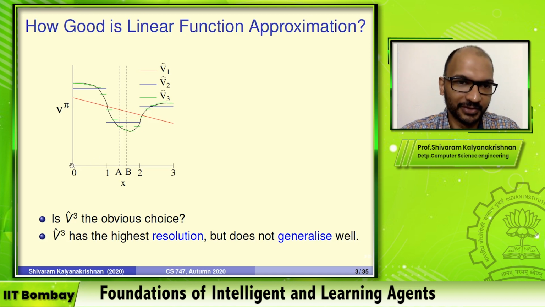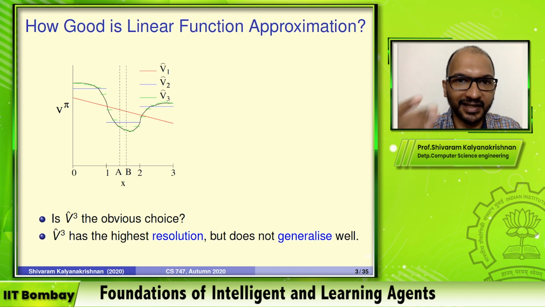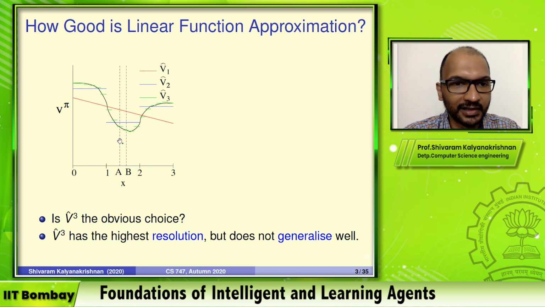Notice from this figure that the blue curve, v hat 2, is constrained to give the same value to both A and B. Both of them fall inside of this B2 region. So you really don't have the facility, the power, to give different function values for these, but you can with v hat 3. In fact, that's happening over here.